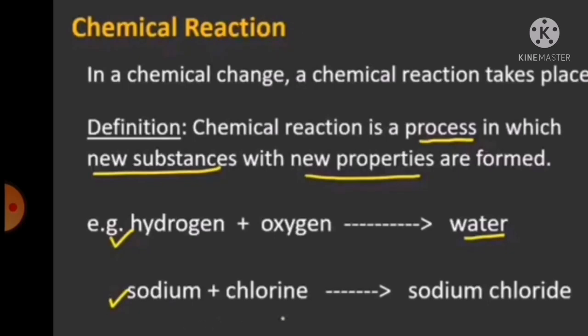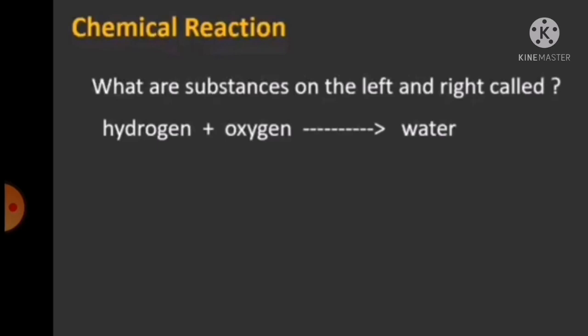For example, hydrogen, a gas, reacts with oxygen to form water. On the left hand side, all are reactants, all are gases, but the product is liquid. Sodium reacts with the chlorine to form sodium chloride. A new substance is formed with new properties. So such types of changes are called chemical reactions or chemical change. Is it clear? Chemical reaction is a process in which a new substance with new properties is formed.